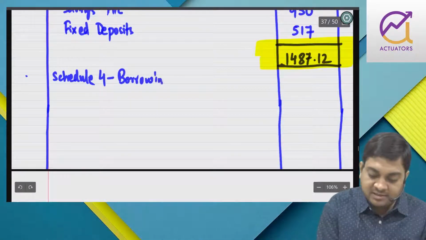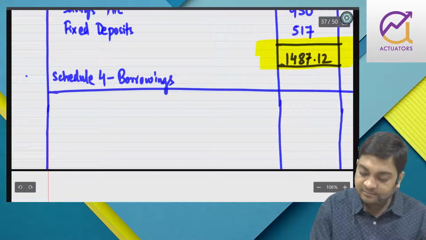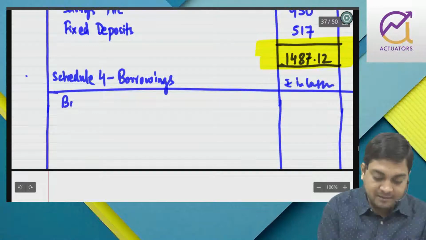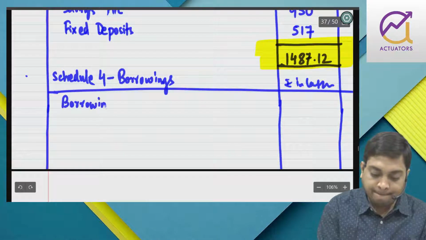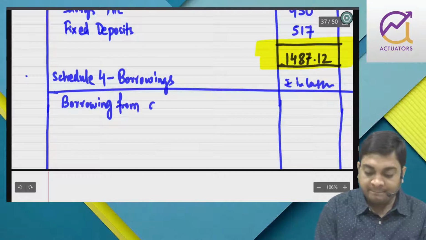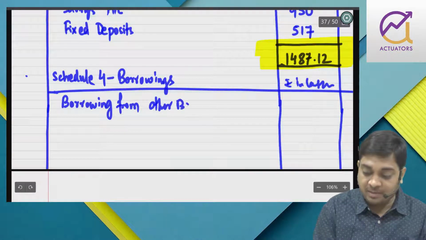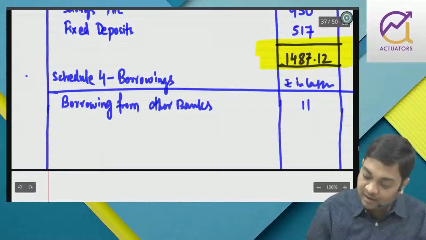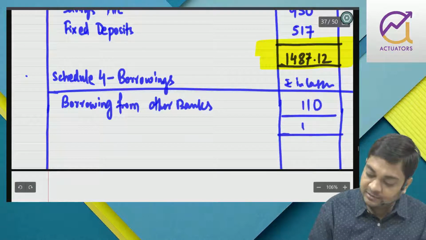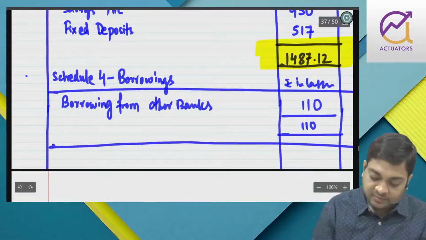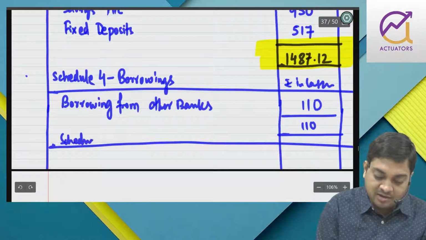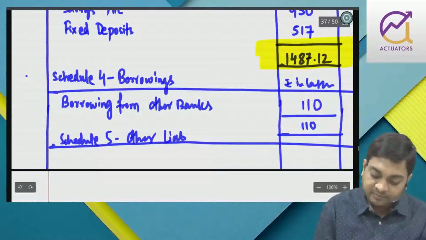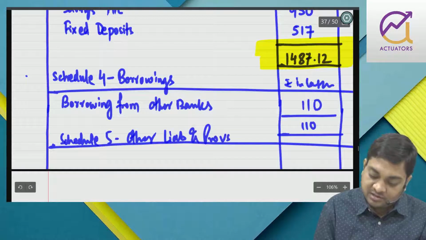Then we have borrowings. You have borrowing from other banks, for which you need a very good relationship with the other banking companies. That is 110. Last but not the least, you have schedule 5, other liabilities and provisions.